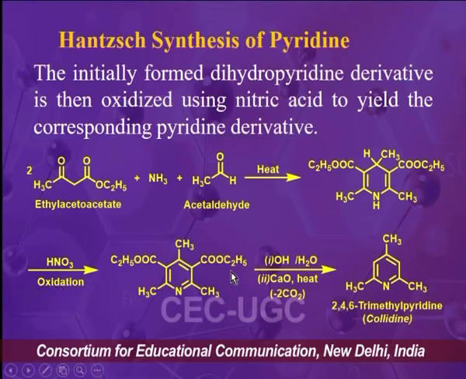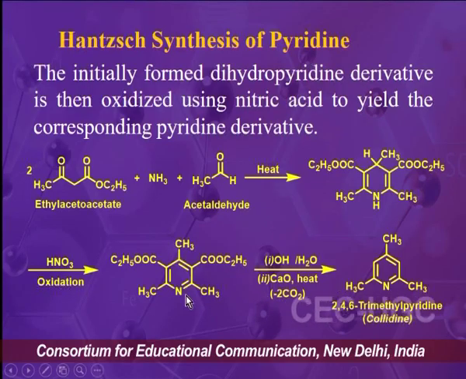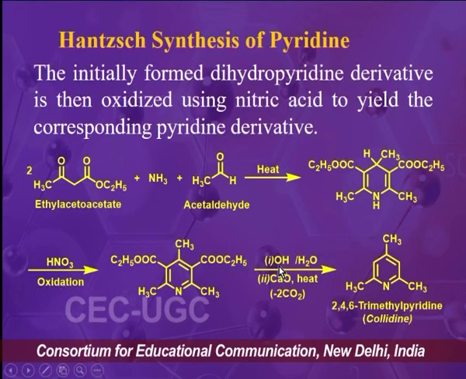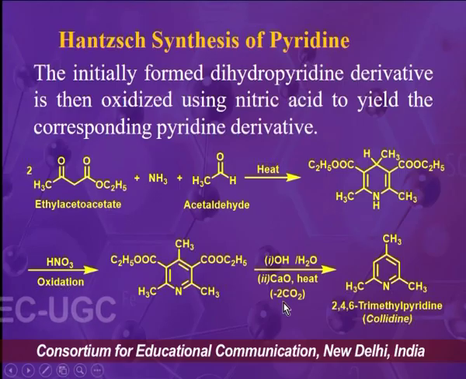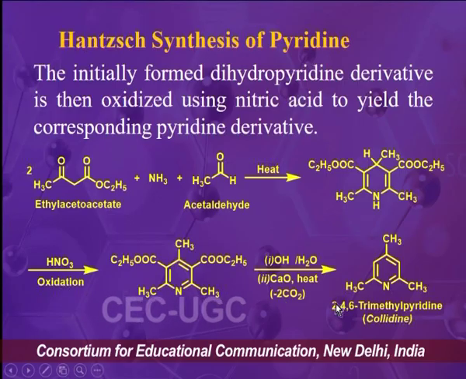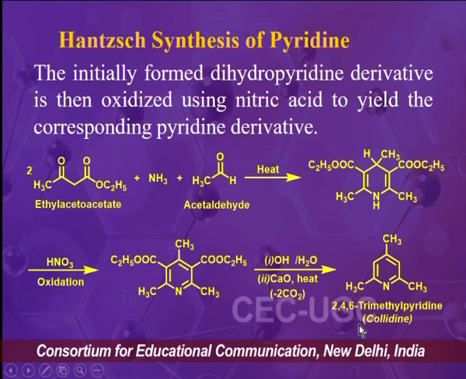Then the ester substitution on this pyridine derivative will be hydrolyzed into acid by using basic condition, and then the carboxylic acid on treatment with calcium oxide on heating will undergo decarboxylation reaction, and the final product will be 2,4,6-trimethylpyridine, which is also known as collidine.